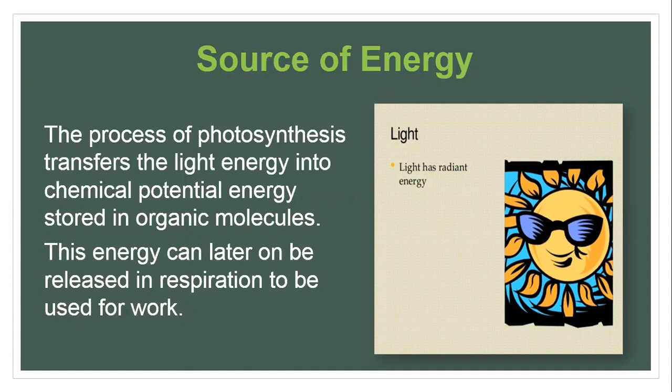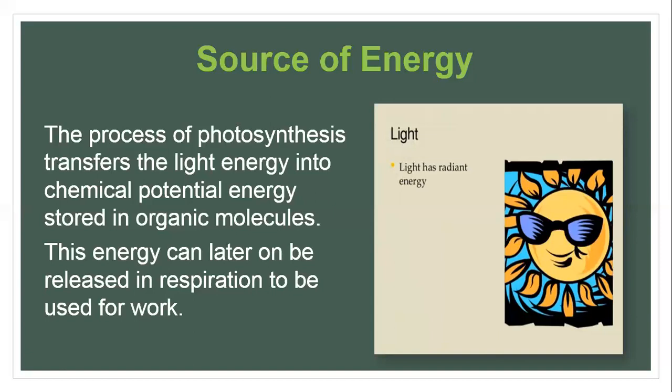As far as the process of photosynthesis is concerned, the main source of energy is the light energy, which is the energy coming from the sun. Though nowadays we can use an artificial source of energy as well, but even then, if we talk about photosynthesis on a large scale on a natural basis, then of course the source of energy is the light energy from the sun, which is the solar energy basically.